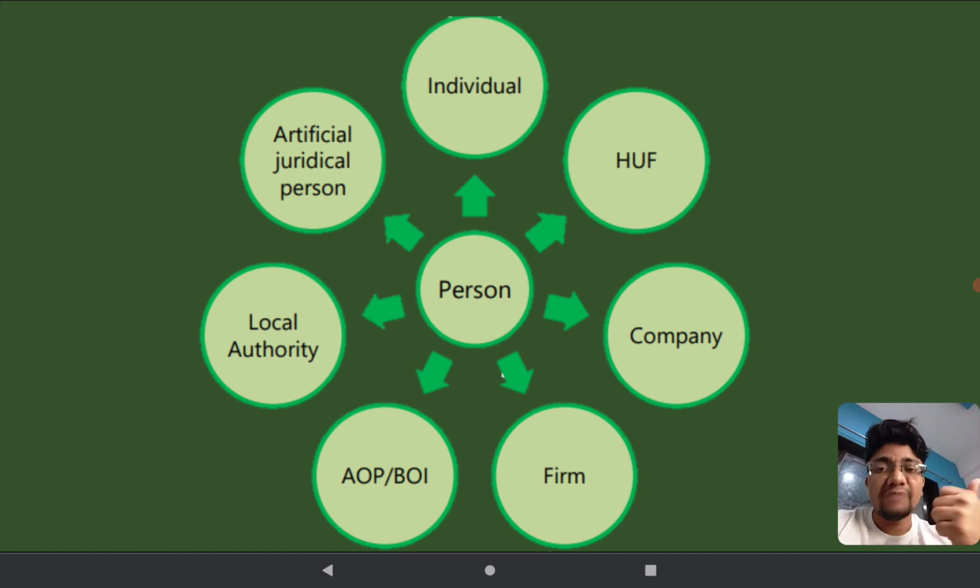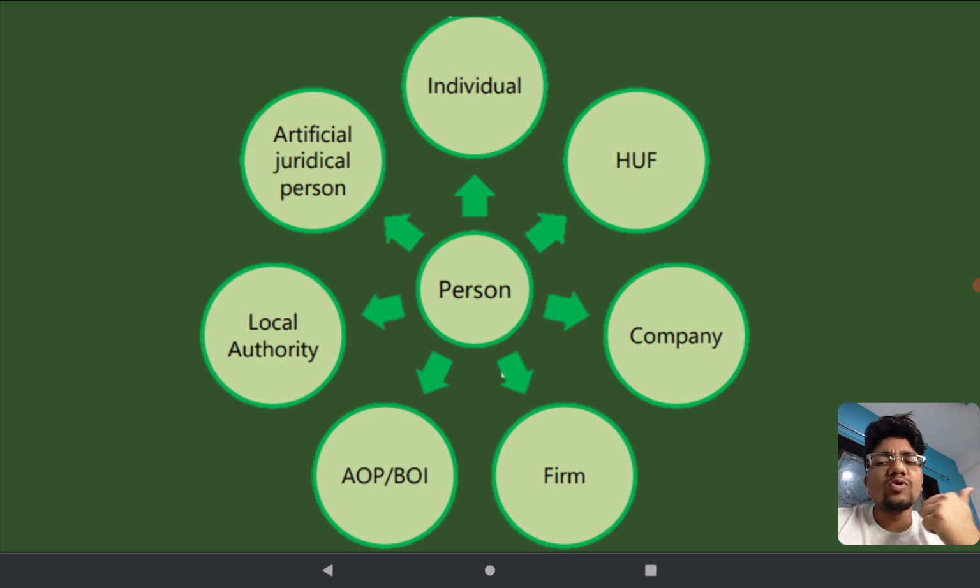But an individual is a human thing, right? What if two companies come together? What if an individual and a company come together? If any such activity is there, that is called an association of persons. Whether incorporated or not, whether formed or not, if anything like that is happening, that is also a person, and they also have to pay income tax combined together.